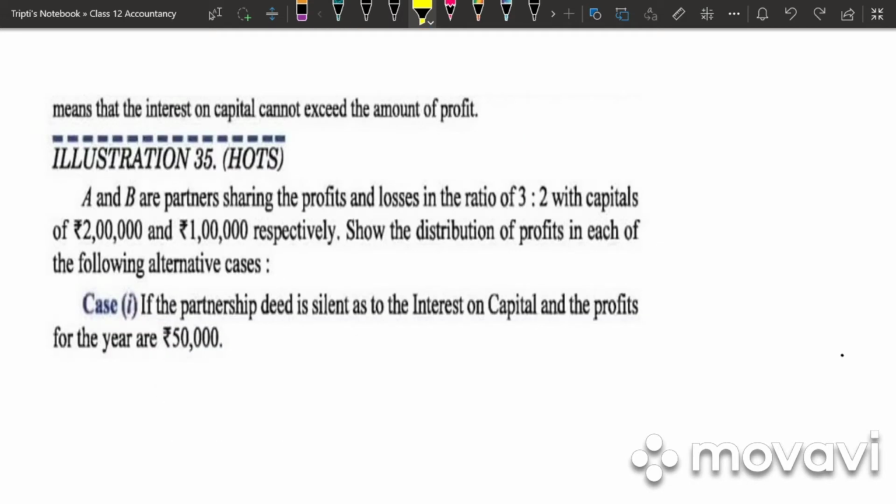So now let's work out a sum. Illustration 35. A and B are partners sharing profit and loss in the ratio 3:2 with capital of 2 lakh and 1 lakh. Show the distribution of profit in each of the cases. So we have case 1. If the partnership deed is silent as to interest on capital and the profit is 50,000.